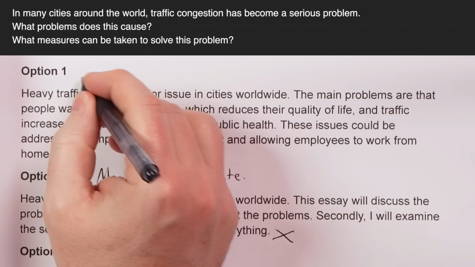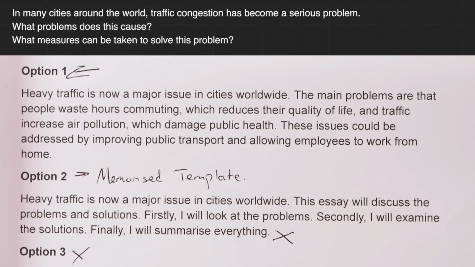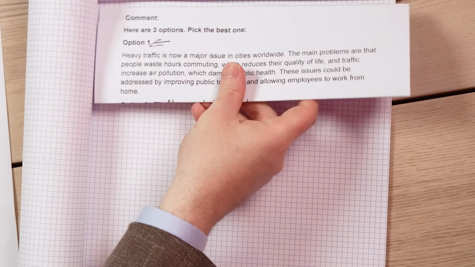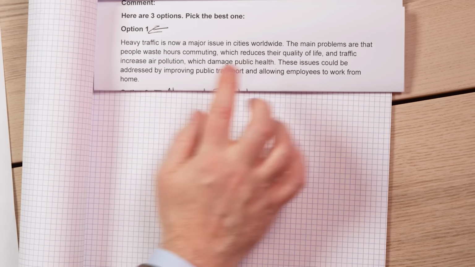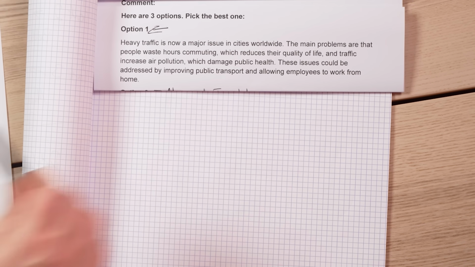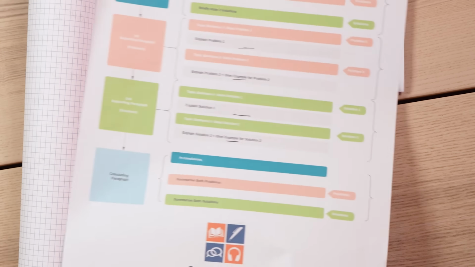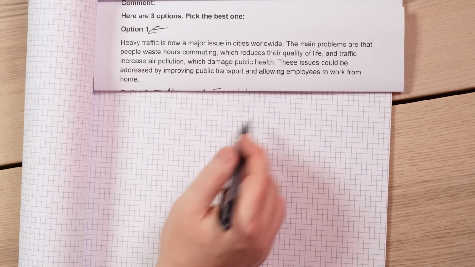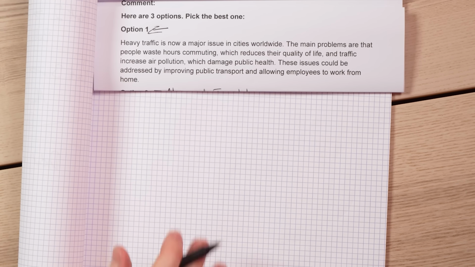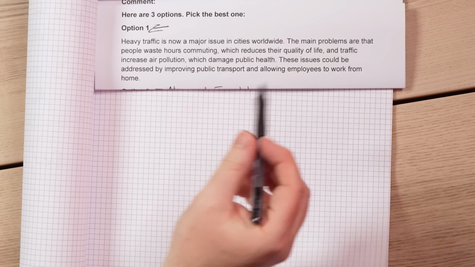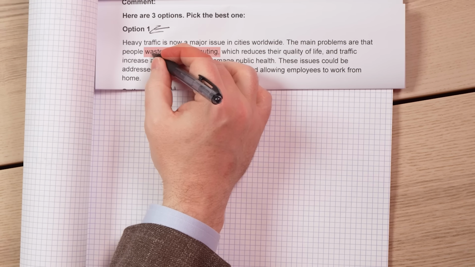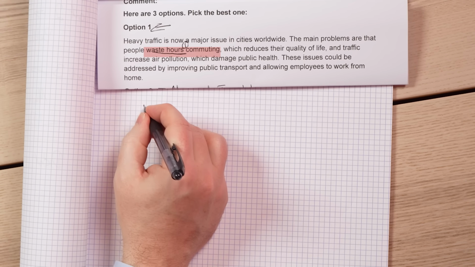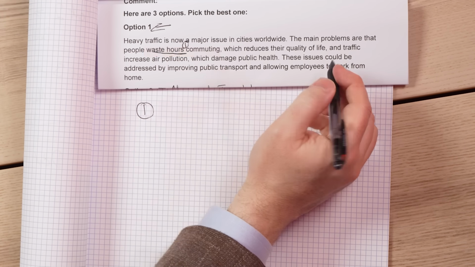So we're going to use this one. So we'll change it. I'll show it you just like this. So imagine this is your introduction. What you will be able to do is, even without this structure, you can look at this and you know exactly what to write in the rest of your essay. So the main problems are that people waste hours commuting. This is idea number 1. So with the structure would be idea number 1, reduces our quality of life.